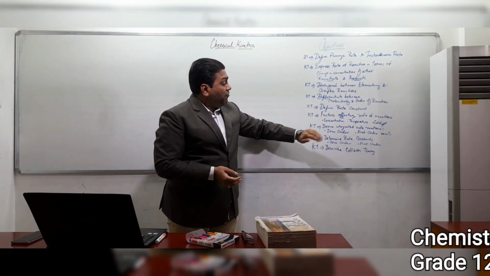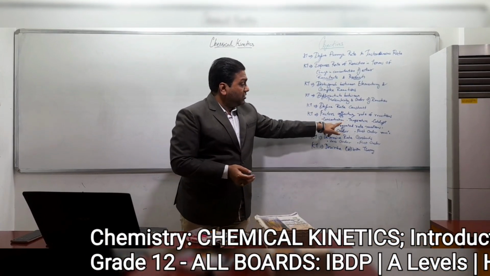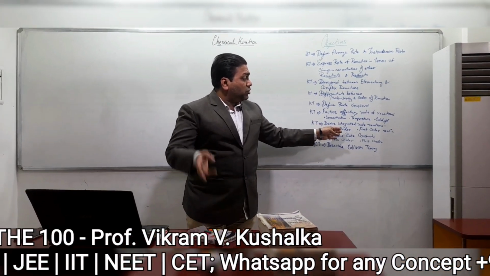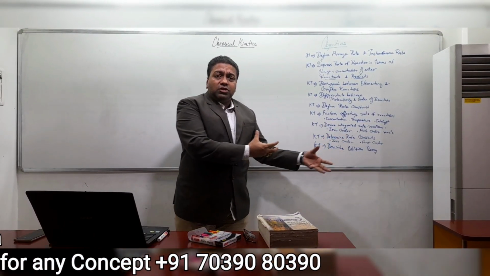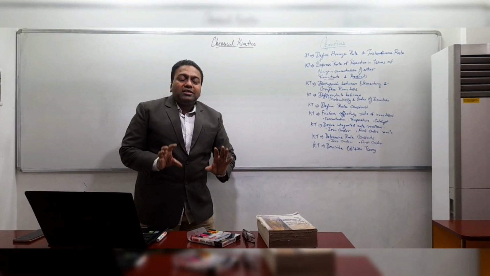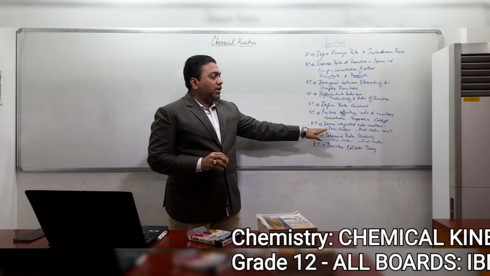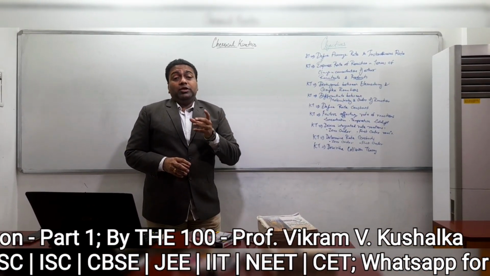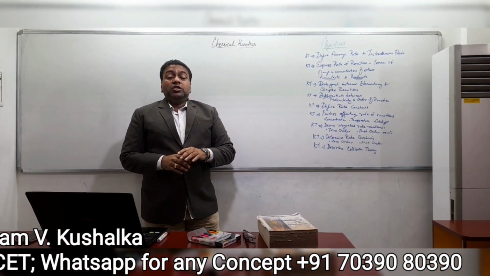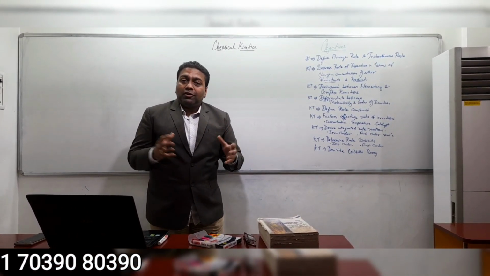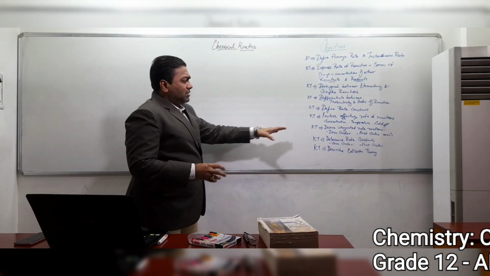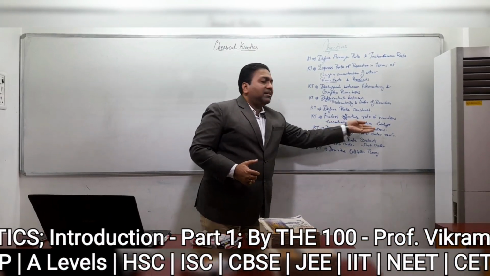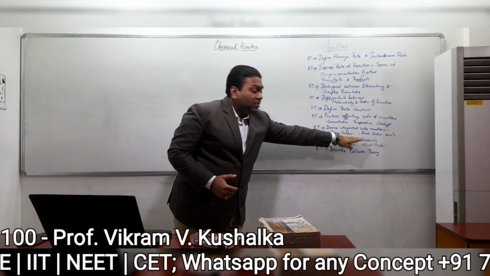That is a catalyst. We are going to look at factors affecting the rate of reactions, as I discussed: concentration, temperature, catalyst, etc. And then we are going to come across two different types of reaction: the zero order reaction, the first order reaction. What is it? This is a new term for you. So we are going to look into it and derive the integrated rate equations. So mind you, you need to have a pretty good knowledge about integration. That is your calculus part of mathematics. To understand, some amount of calculus knowledge needs to be there in order to derive the integrated rate equation for zero order and first order.